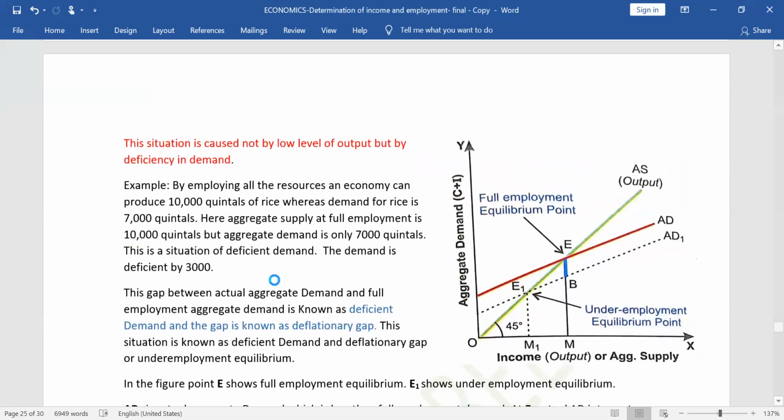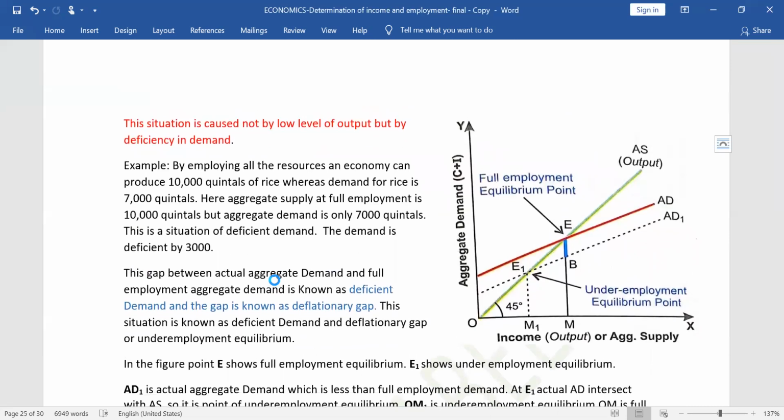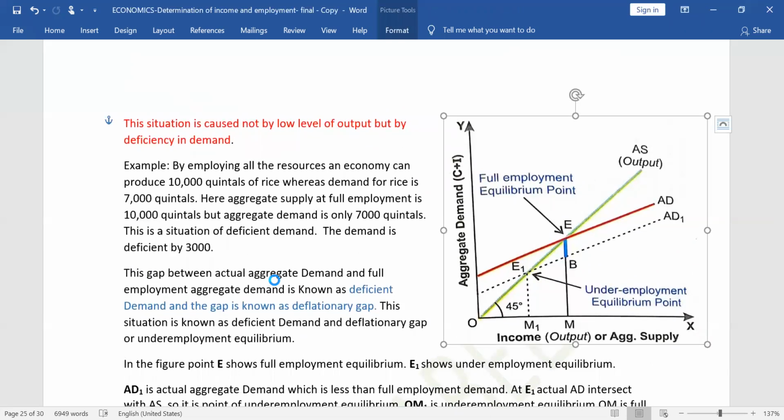This can be explained in a better way with a diagram, and I'll be explaining that. One thing to note down, my dear, is that it is aggregate demand which plays the more important role than aggregate supply. It is aggregate demand which determines the equilibrium position, recession, depression, inflation.